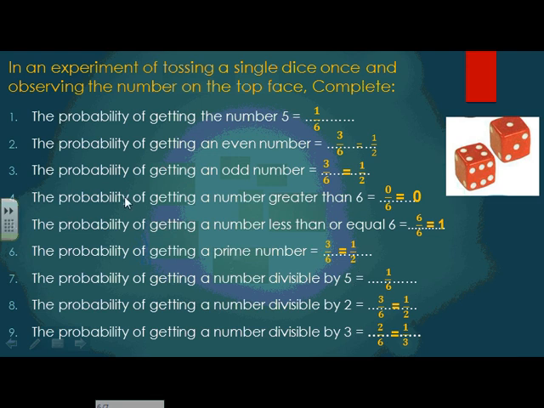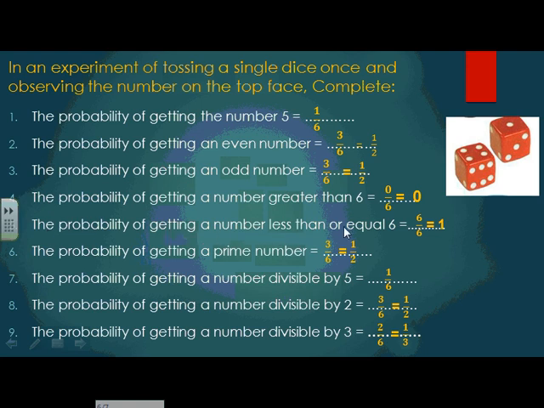Number 4, the probability of getting a number greater than 6. Greater than 6. Is there any number greater than 6 in a dice? Of course not. So it is an impossible event, it will never happen. So it's 0 over 6 and it's equal to 0.